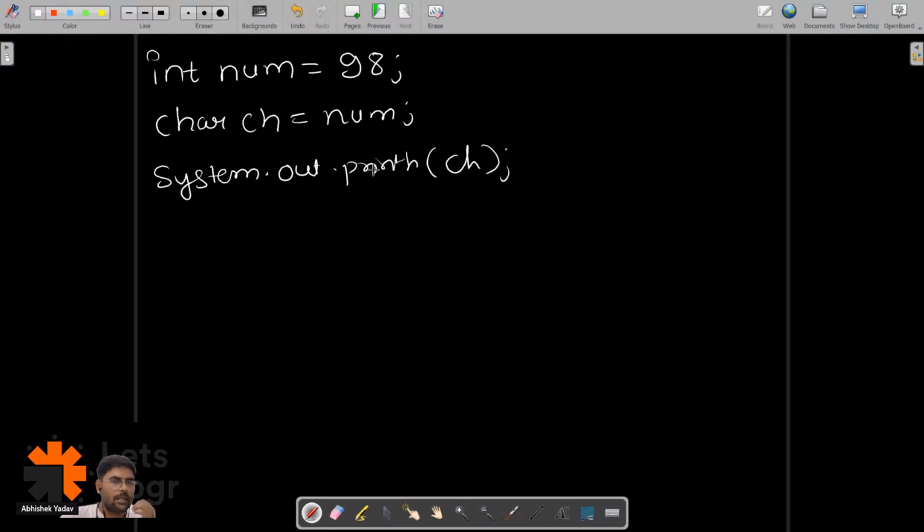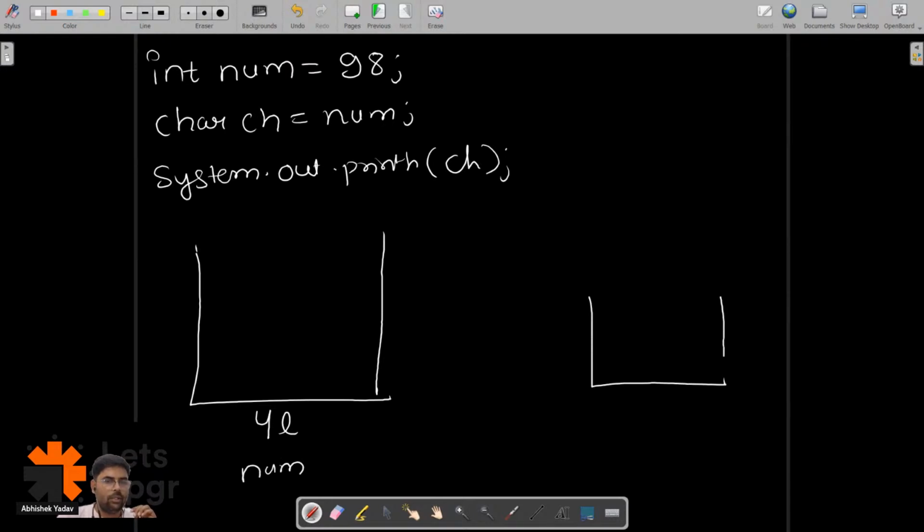So this time, again, I have a container of 4 liter, and the name of the container is num here, right? And I have one more container of 1 liter, and the name of the container is ch here, right? And this time water is stored here, and when I will try to,